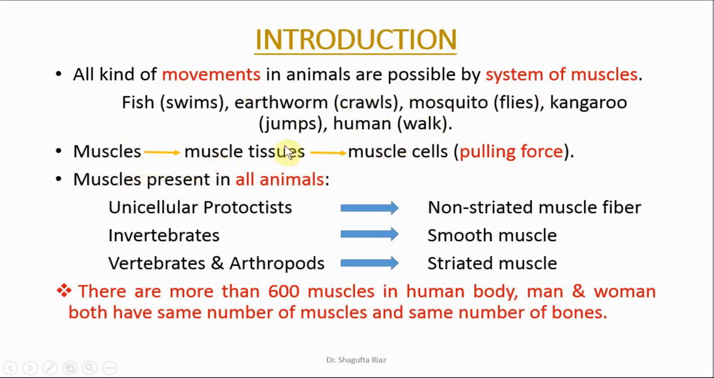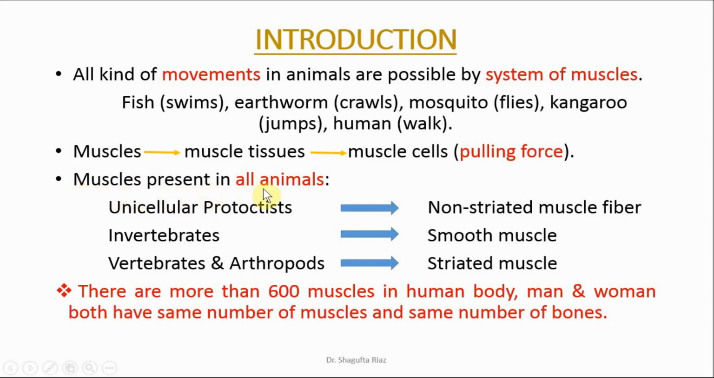Muscles are made up of muscle tissues. The muscle cells are the basic units; together these cells form the muscle tissues and then the muscles. These muscle cells are basically the region where the pulling force is generated for movement, so that the muscle shortens or contracts, and this allows the animal to move. Without this pulling force, the skeleton cannot support the animal for movement. So muscles are very important for movement and support as well.